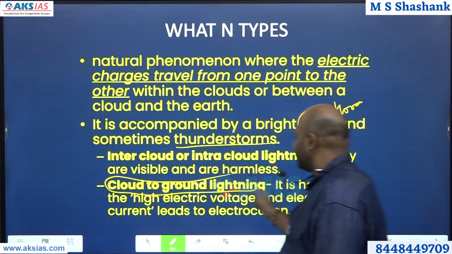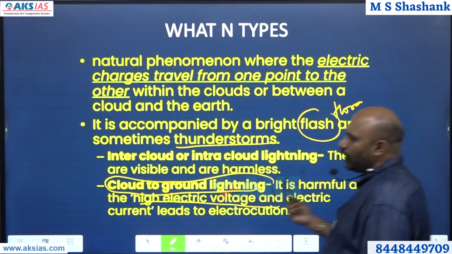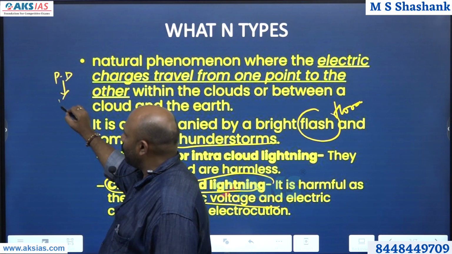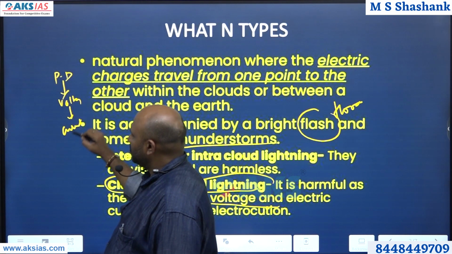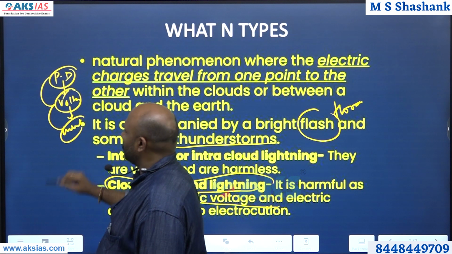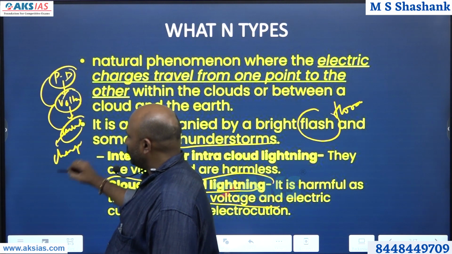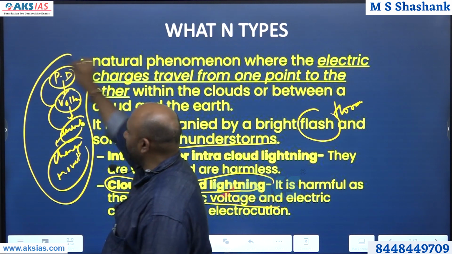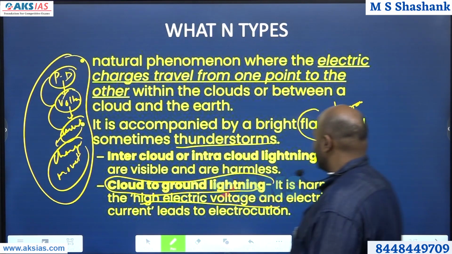This is nothing but this one. And what is created? A higher electric voltage is created. Always remember, whenever there is potential difference, it means voltage. Voltage means current. All these three are always linked. So current is nothing but charges. Movement of charge is called current. This concept, please don't forget: potential difference, movement of charges, current production.